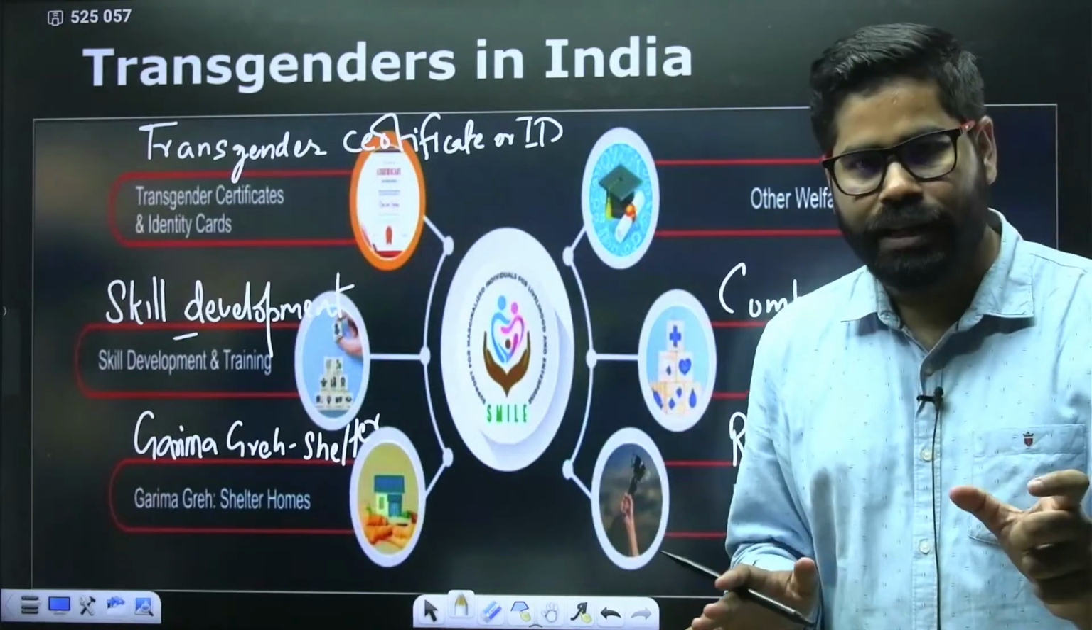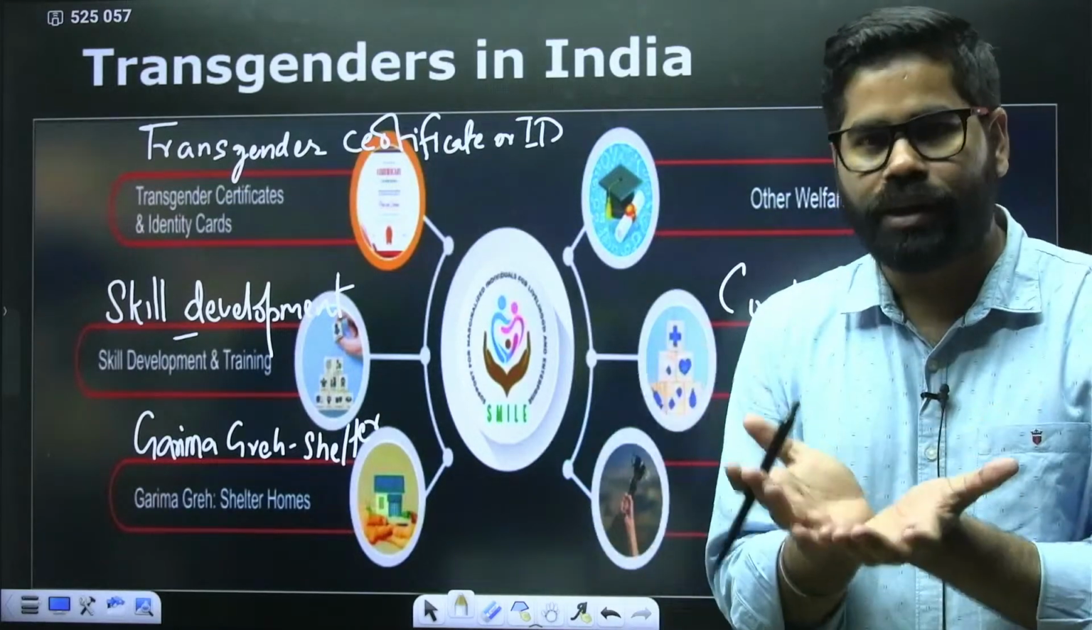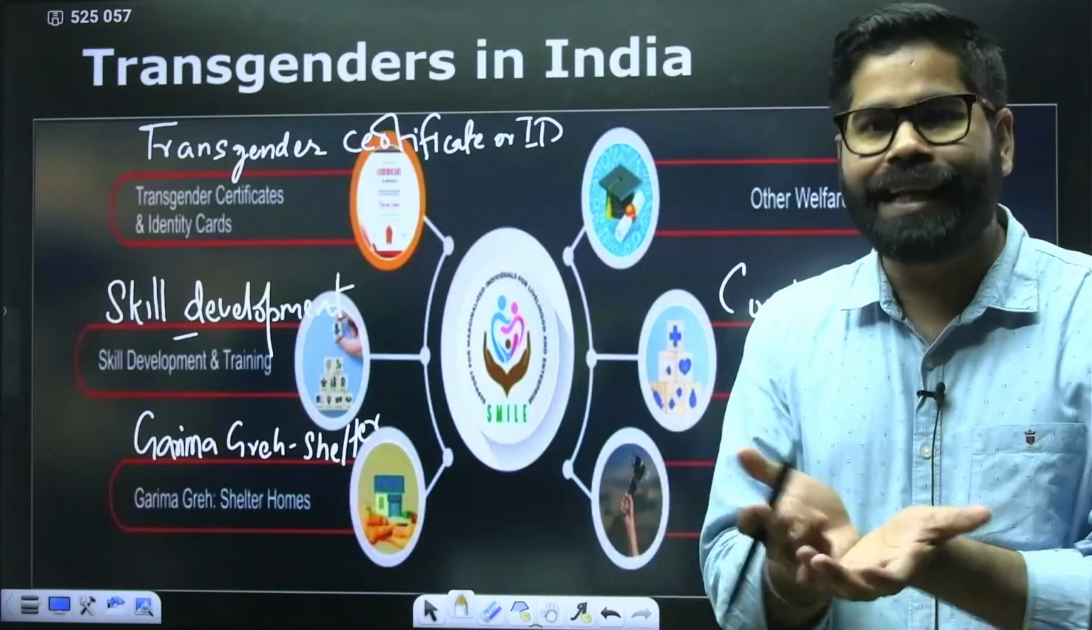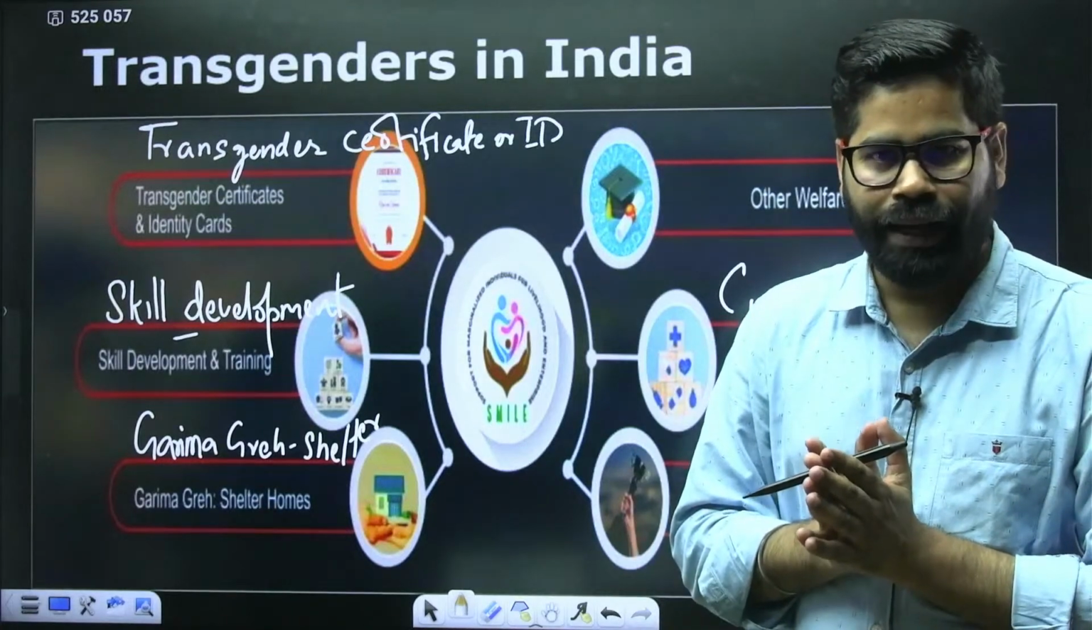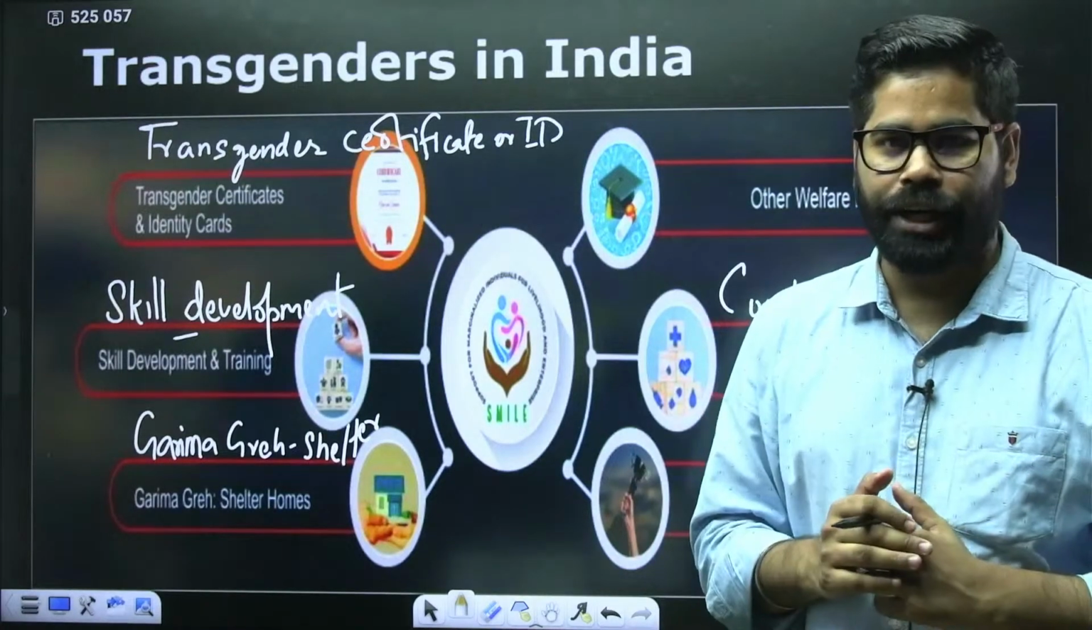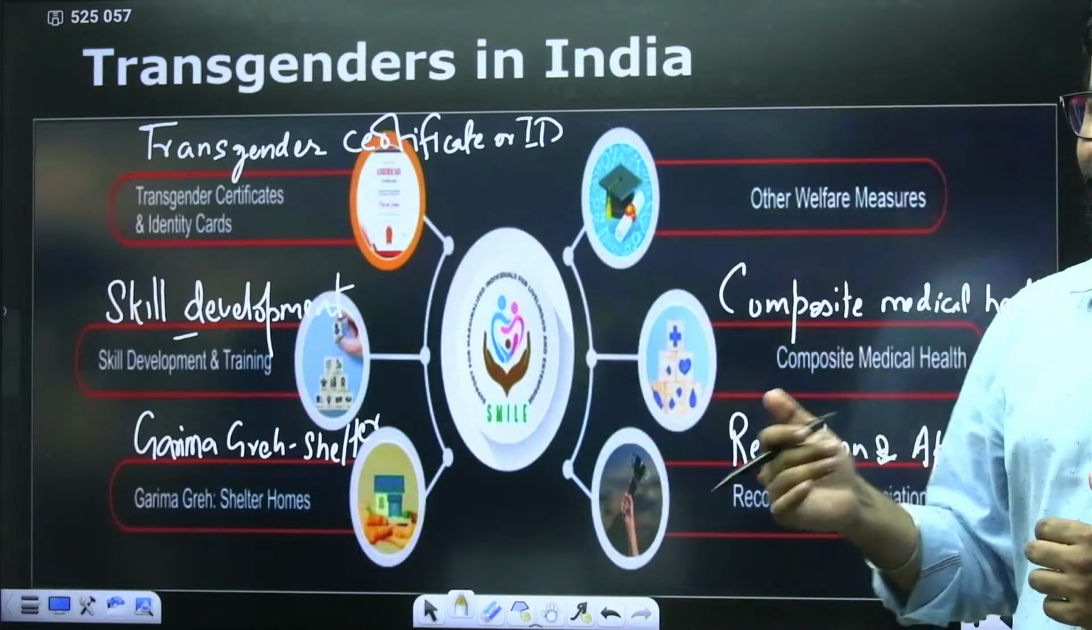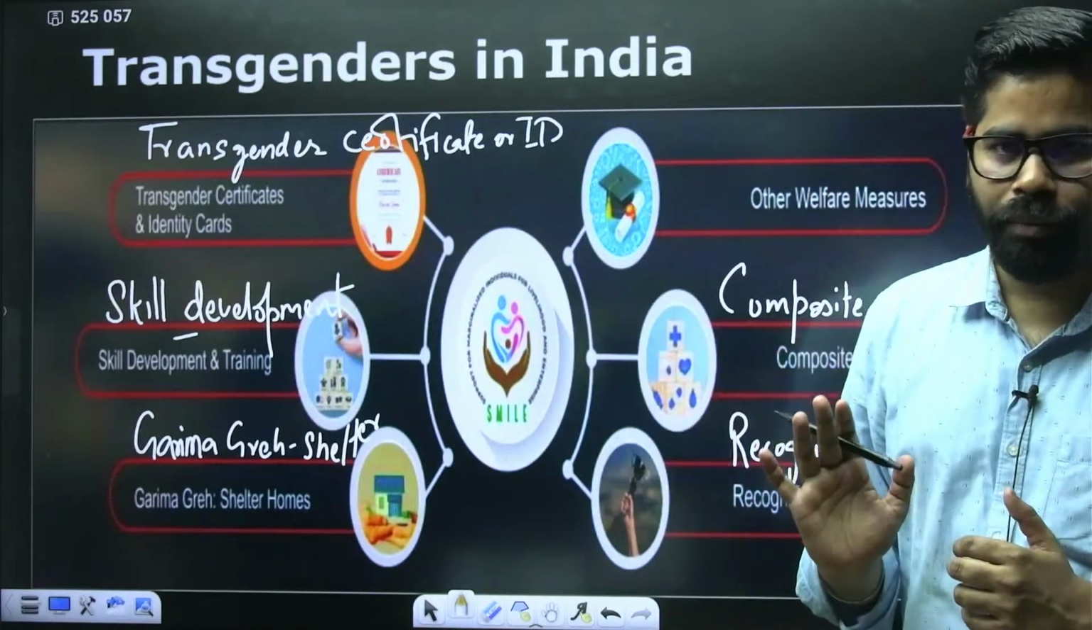So this shows that still the society is not such that people can openly come and ask for these things. It is only a very minuscule population. So that is one of the challenges with the transgender community.